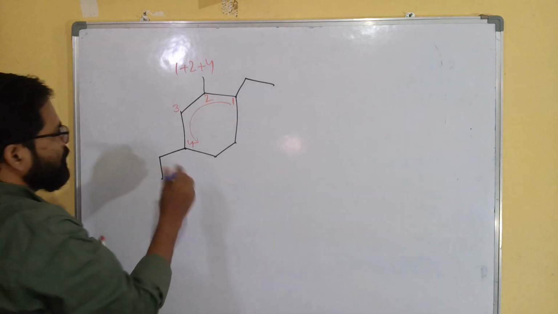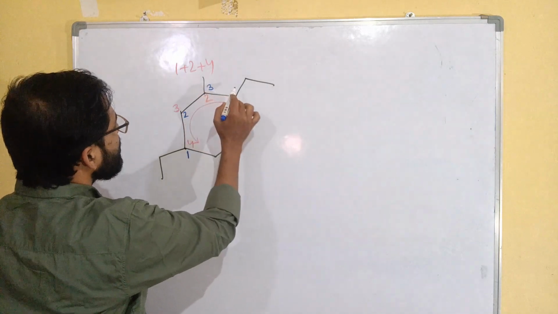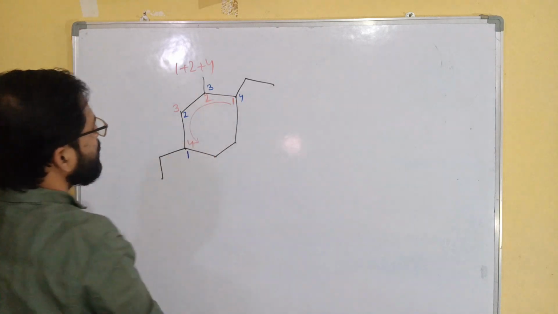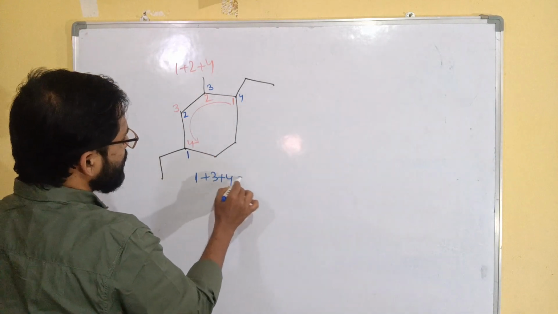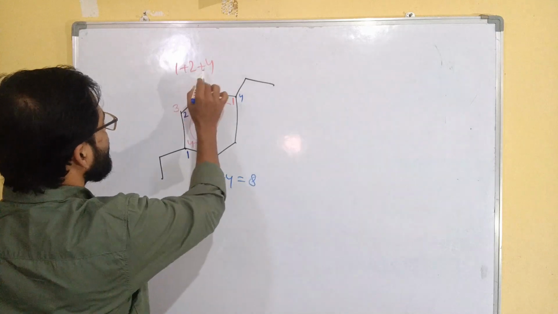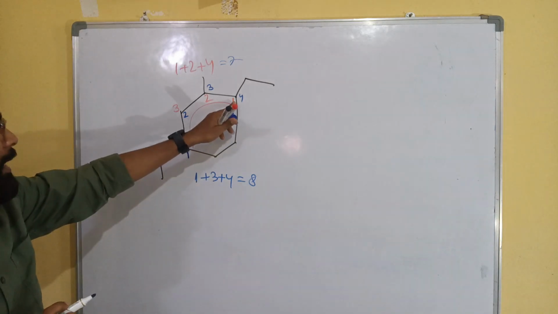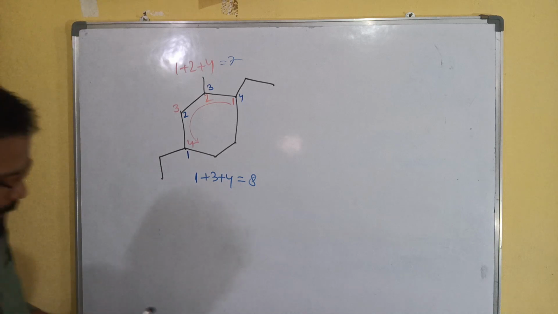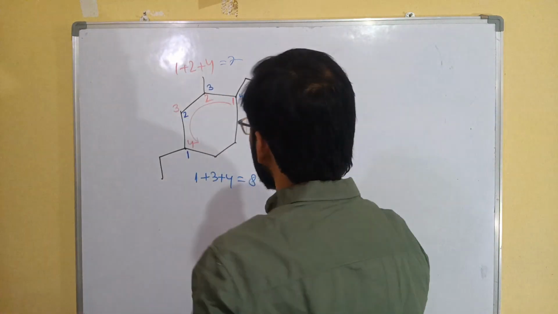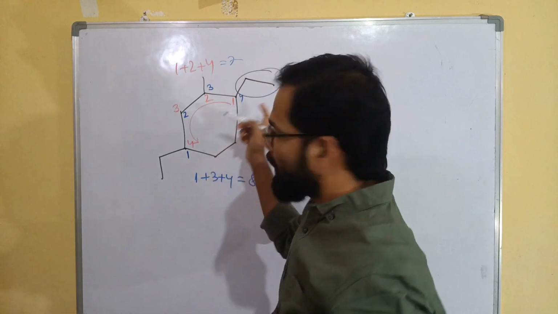So that will be 1, 2, 3, 4. So 1 plus 3 plus 4, that will be 8. Here 7. So we have to start from here. 1, 2, 3, that is red color. So what will be the name? The name will be one position, that is ethyl, as a substituent.